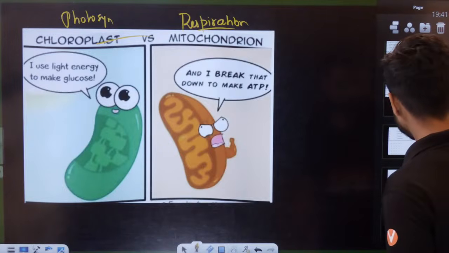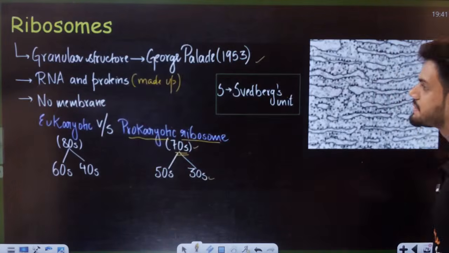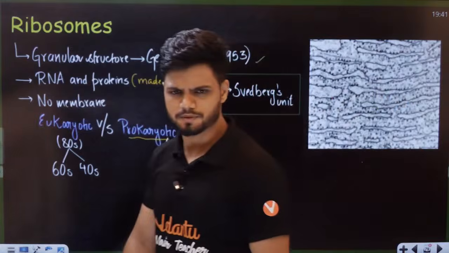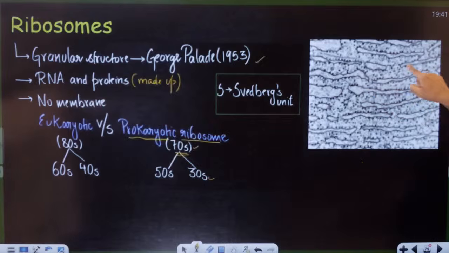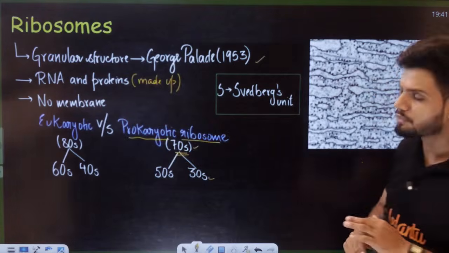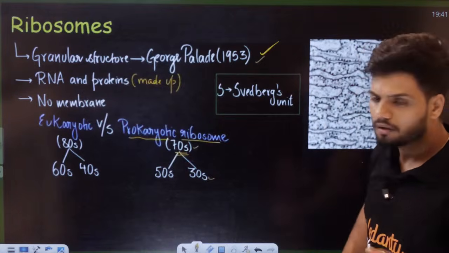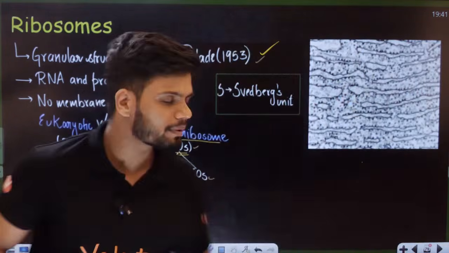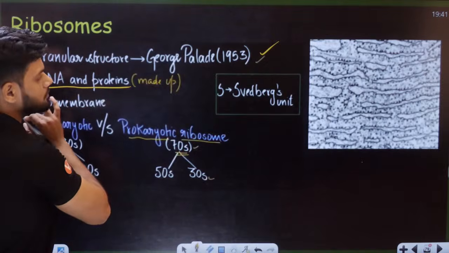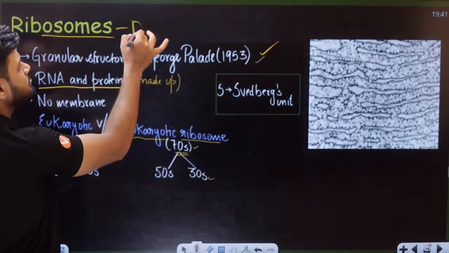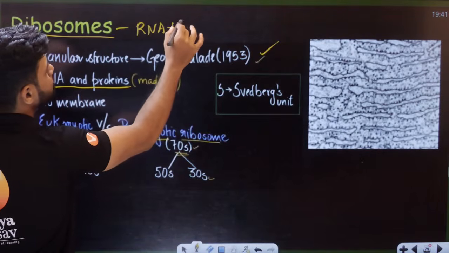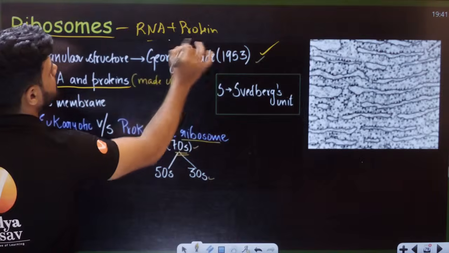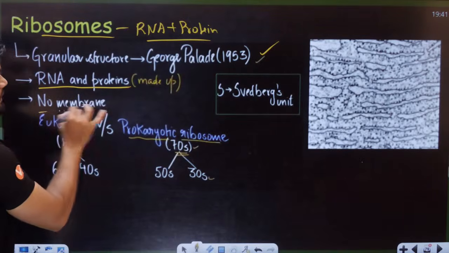Okay. Now, students, the next thing is called as ribosomes. There are small structures here throughout. You see here on the inside, small structures called as ribosomes. It was discovered by George Palade. What are they made up of, students? They are made up of RNA plus protein. This is what they are made up of, students. They do not have any membrane here.